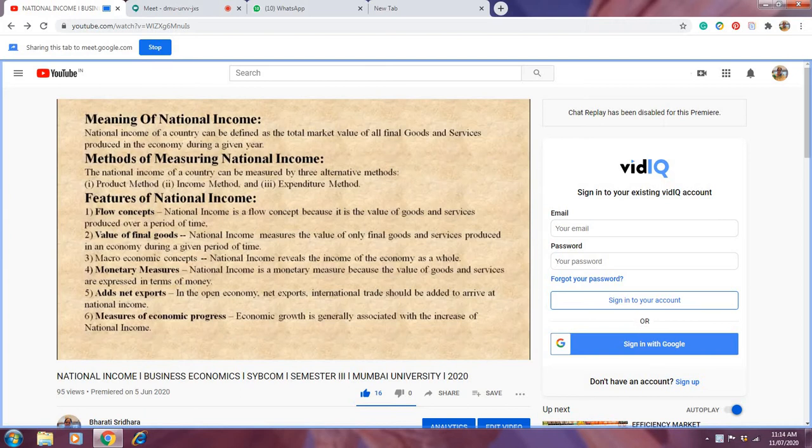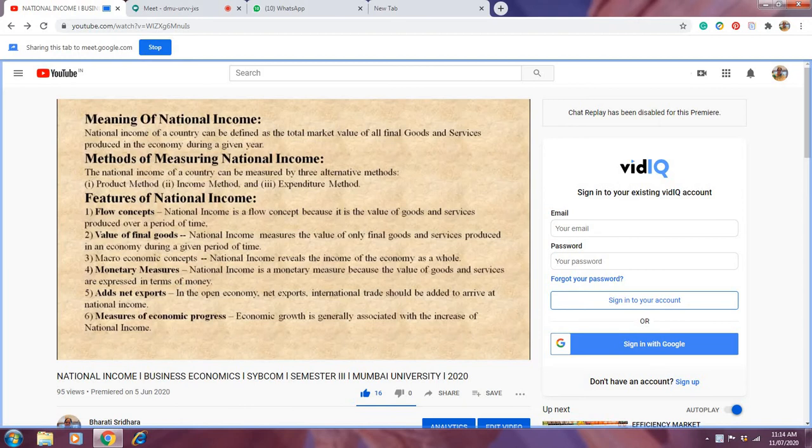So national income of a country can be defined as the total market value of all final goods and services produced in the economy during a given year. There are various definitions of national income. Some definitions are really big, but this is a very simple definition, and the meaning is totally clear.